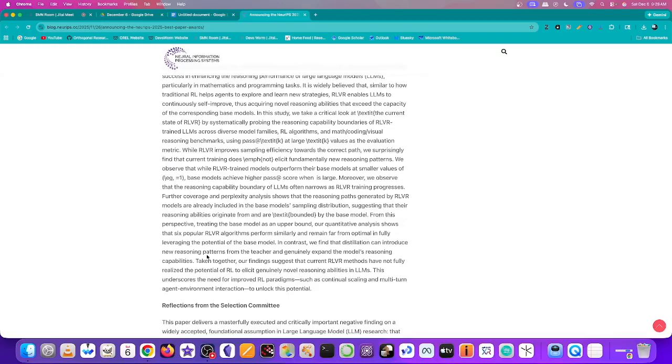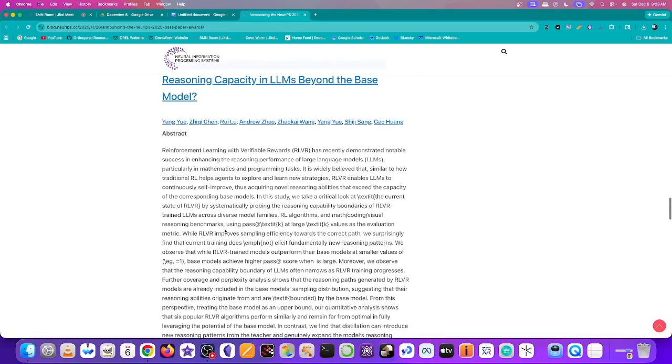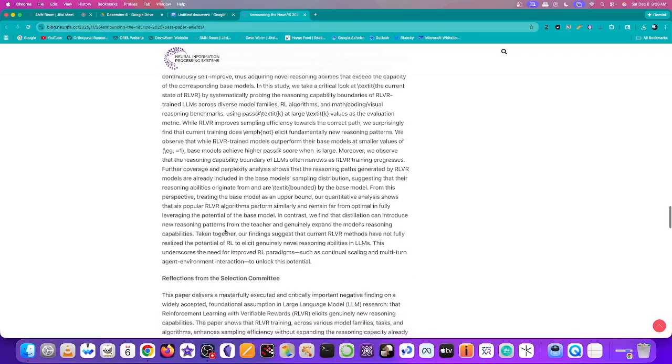Taken together, our findings suggest that the current RLVR methods do not fully realize the potential of reinforcement learning to elicit genuinely novel reasoning abilities in large language models. This underscores the need for improved reinforcement learning paradigms, such as continual scaling and multi-turn agent environment interaction, to unlock this potential. So RLVR sounds like an interesting area, and they're kind of tying in other types of agentive learning into this.